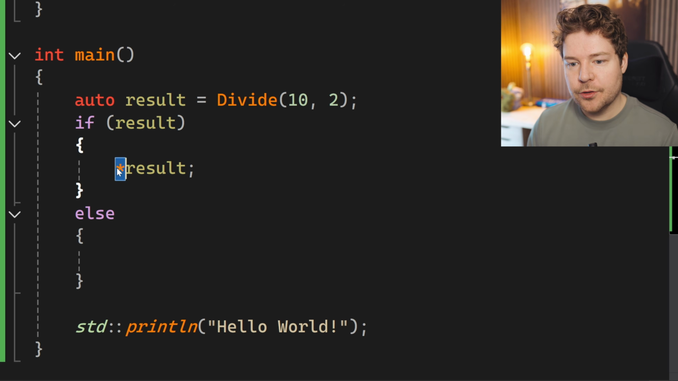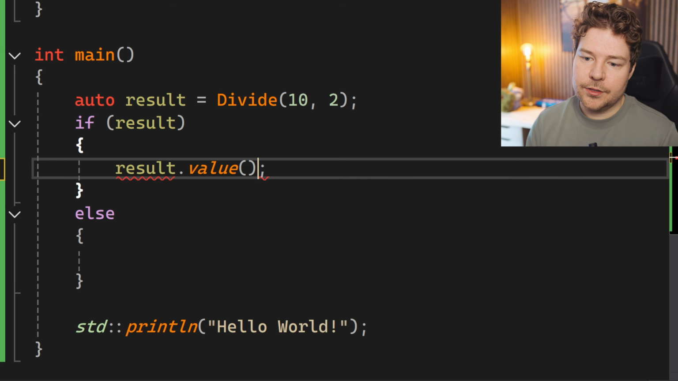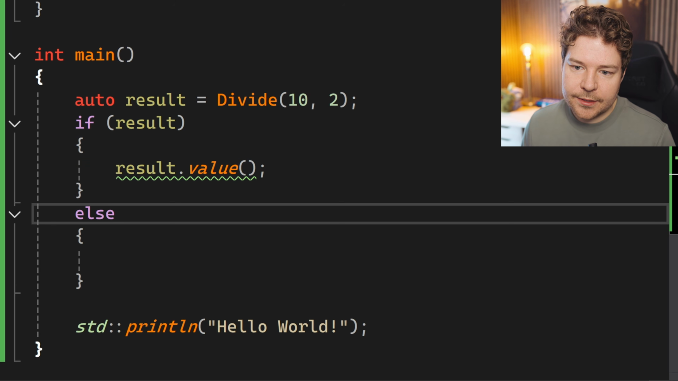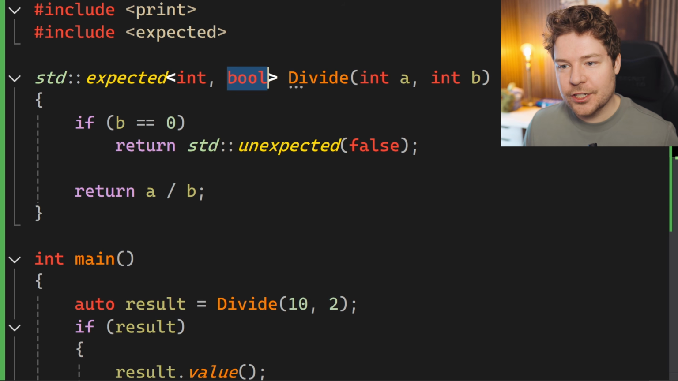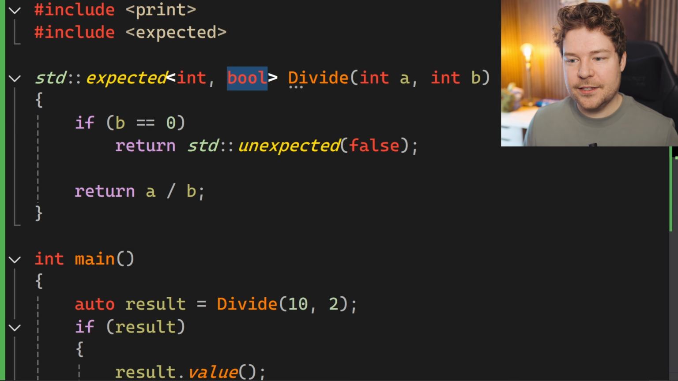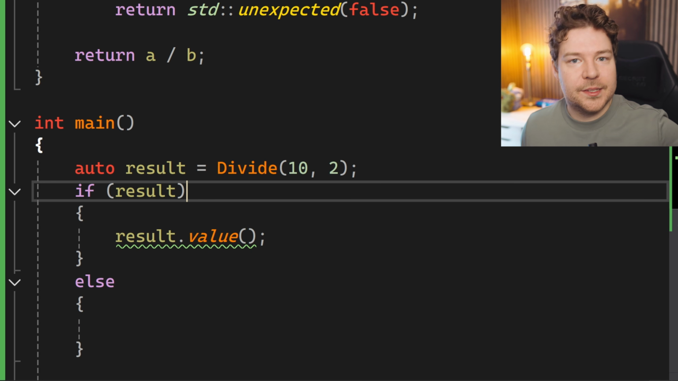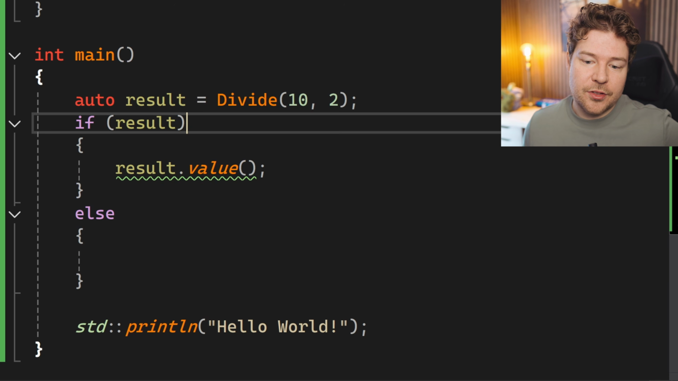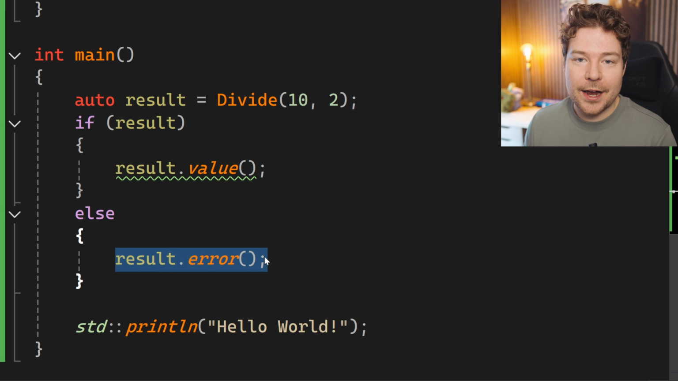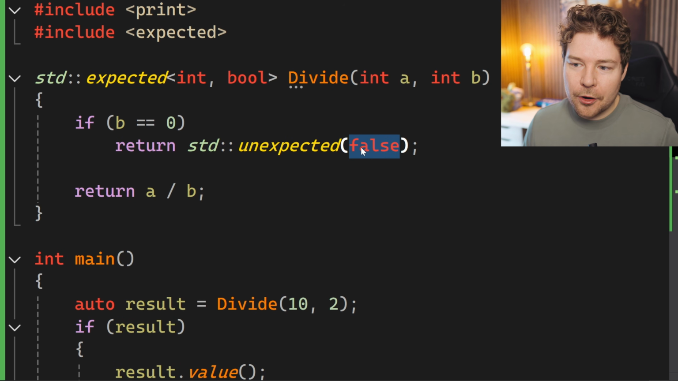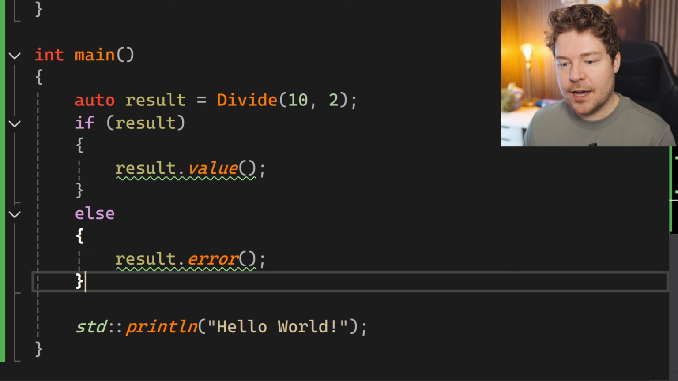And then to use it, we use this dereference operator to get the value, or we can, of course, use value. Now, in this case, we actually don't care about the error value because we are just storing a bool, and that bool reflects whether or not this is unexpected or expected, which is what this bool operator in the expected object itself actually does for us. So the data here is meaningless. We probably wouldn't actually want to retrieve error because in this case, we know error is going to be false. False is the only possible error value that we return. So we can just assume that it's false, but this is how you would retrieve error.